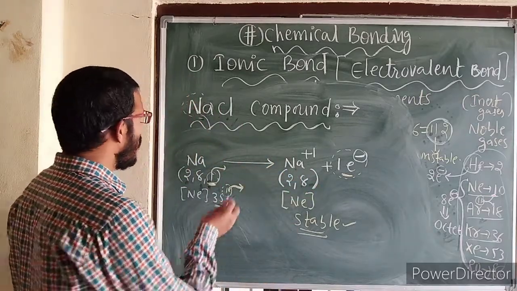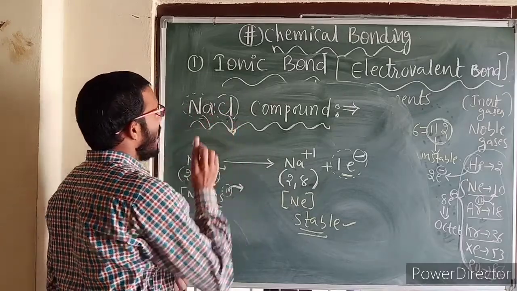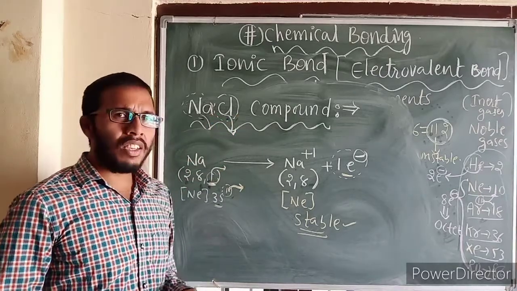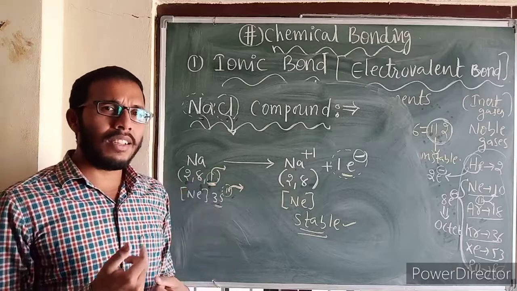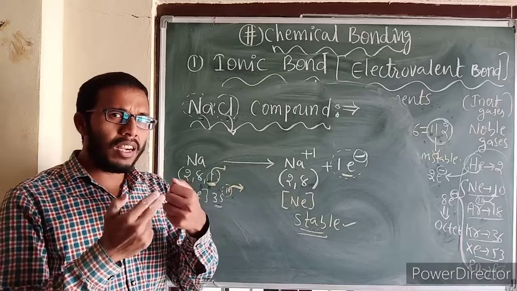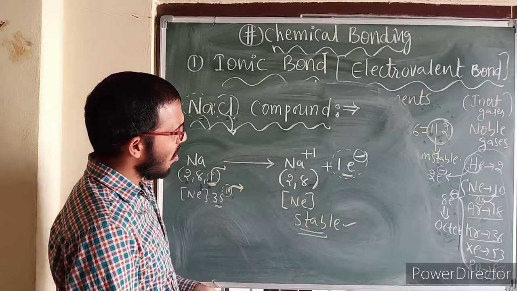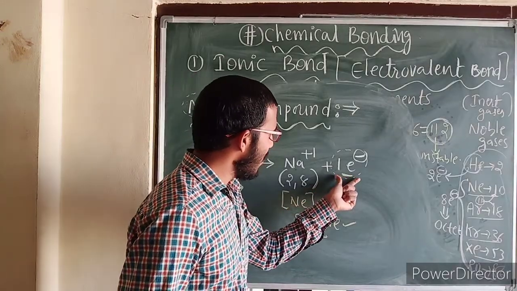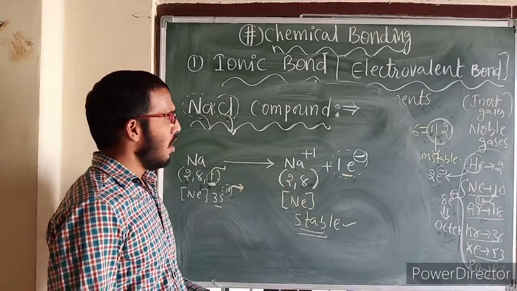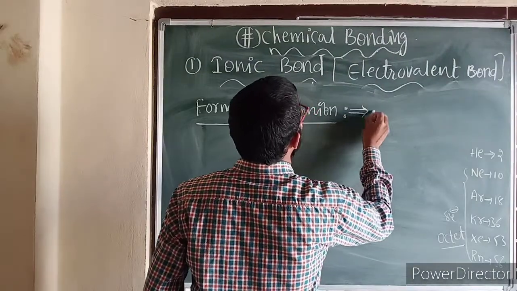Now let us talk about Cl. Cl means what? It's a non-metal. Already I told you here, non-metals are always electronegative in nature. What is meant by electronegativity? The tendency to accept the electron, to take the electrons, is known as electronegativity. So whatever electrons have been lost by this, the same number of electrons are taken by chlorine, which converts into an anion. Now let us describe anion formation.